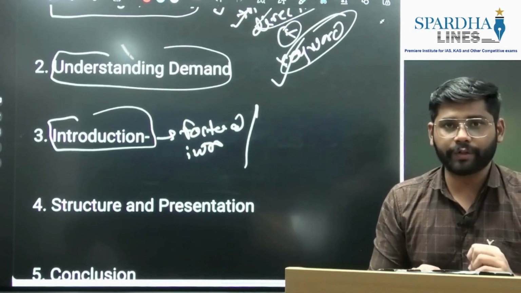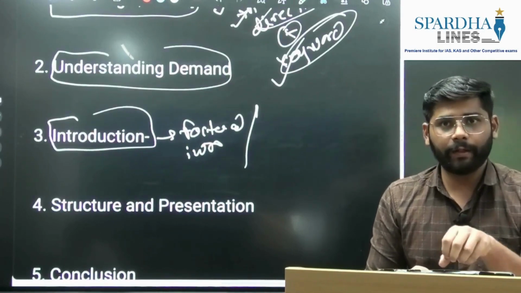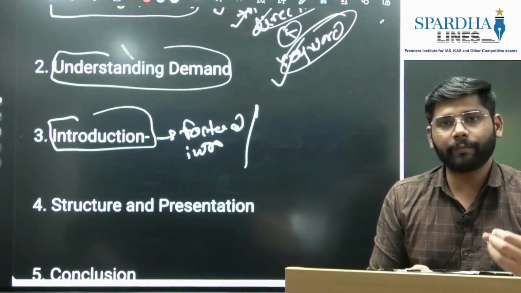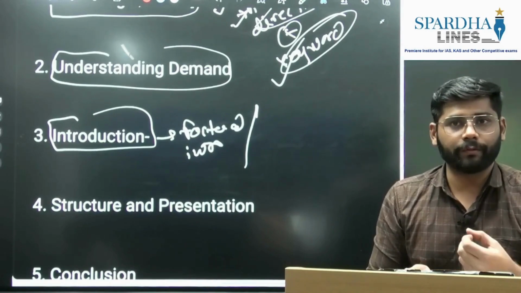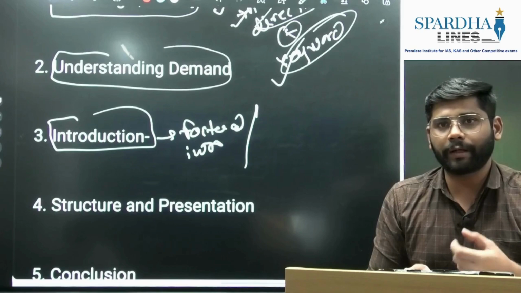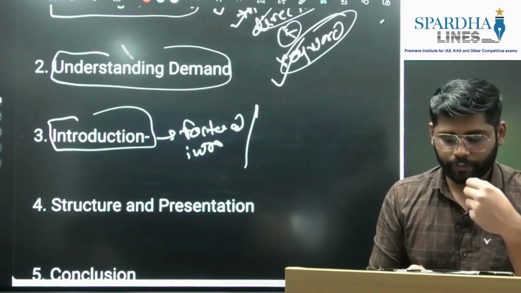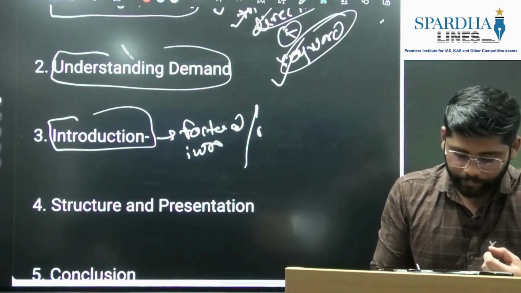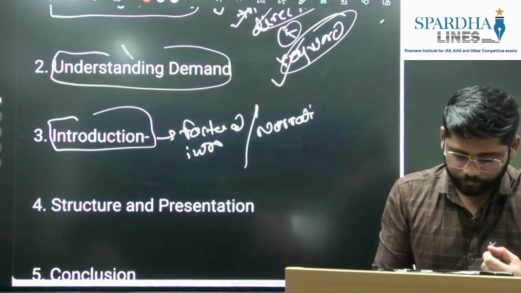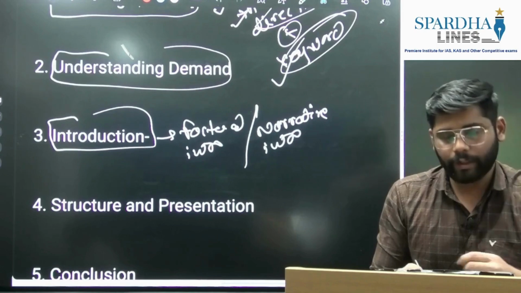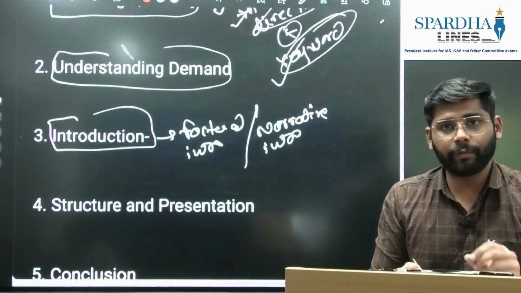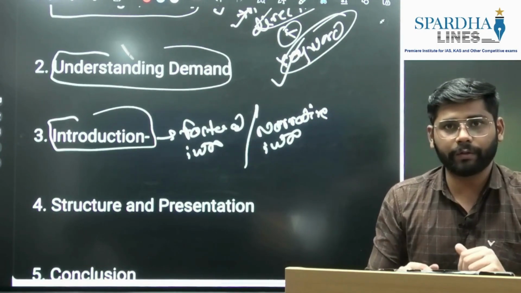When it comes to modern history, most of the time they will narrate the question, so the question will be in the form of a statement. At that time we cannot bring facts, so we are going to write a narrative introduction. What a narrative introduction is, we will see when we deal with the question, so we will understand it better.